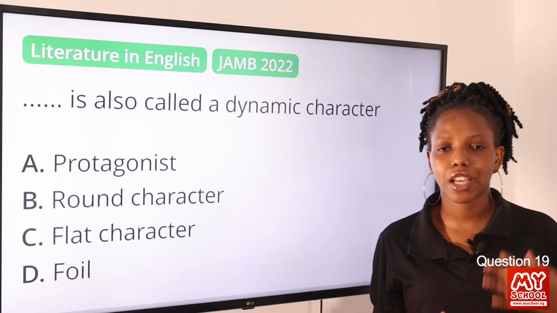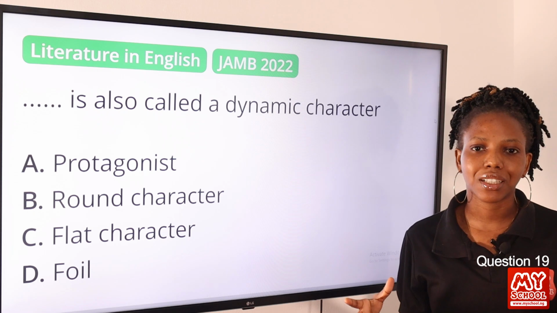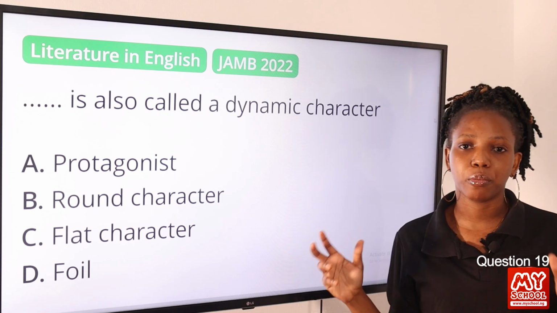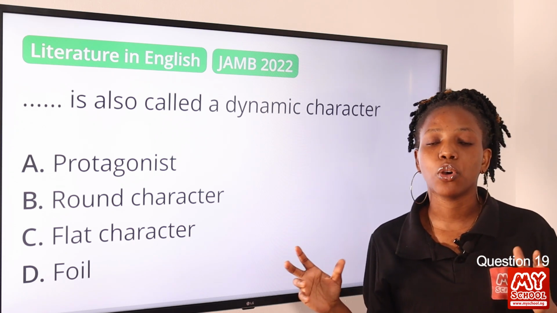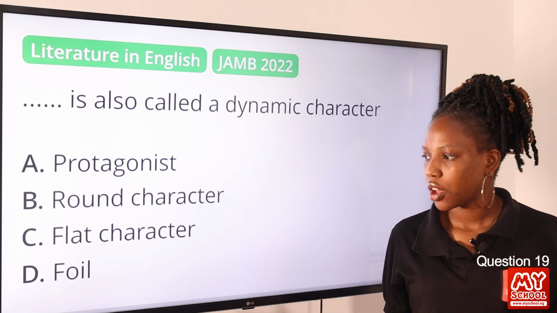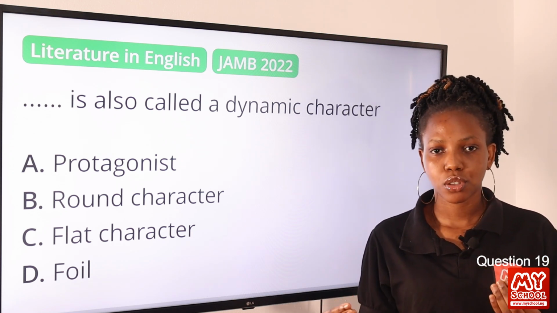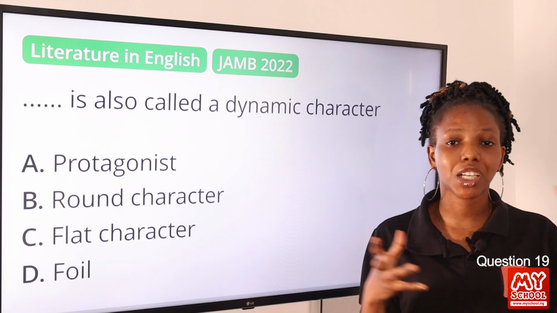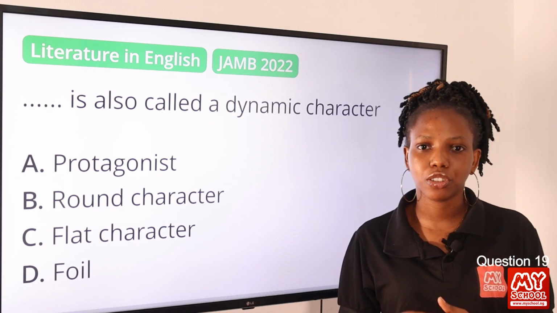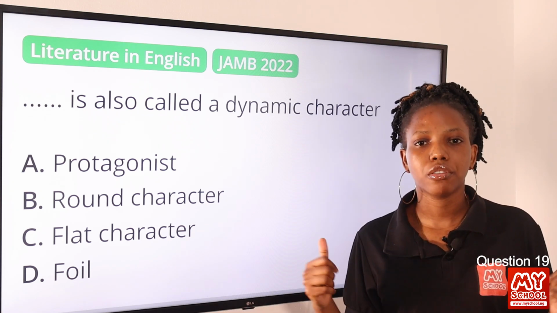Round characters are characters that evolve, they have complexities, they change, and so we can also regard them as dynamic characters, okay? When we talk about flat characters, they do not have complexities, they don't evolve, we know all of their characteristics, all of their personality, they are just the same, okay? While foils are characters that have opposing traits to another character, okay? Their characters contrast with another character. They may be the antagonist, but not in all cases, but their character usually contrasts with another character in a text. So the answer to this question is option B, round character.